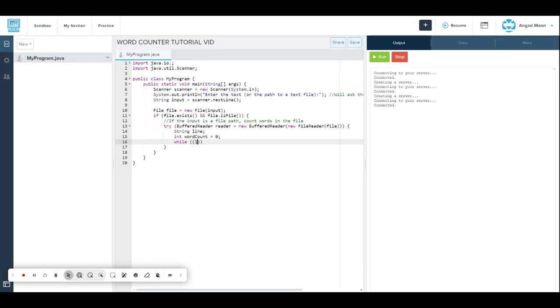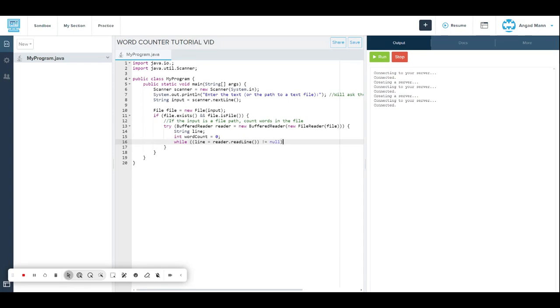We do while line equals reader.readLine(), bracket bracket, sorry, I put one extra bracket, then exclamation mark equals null, and we add one bracket back.